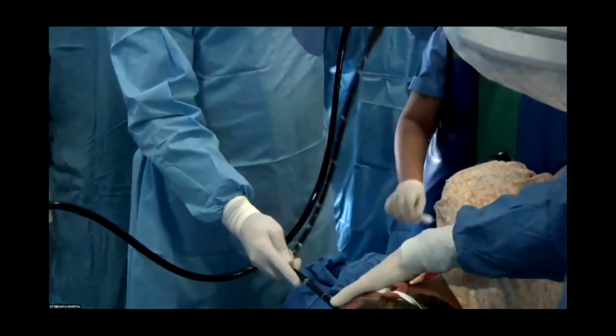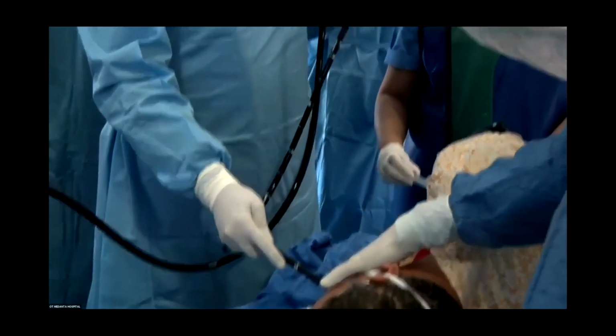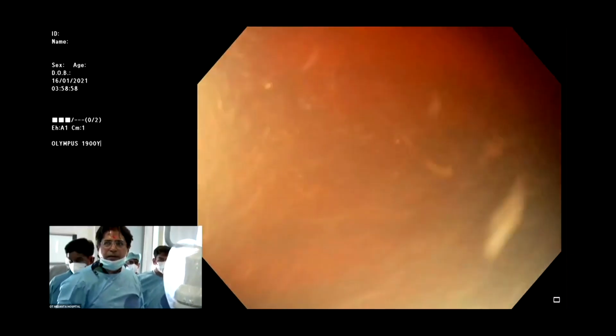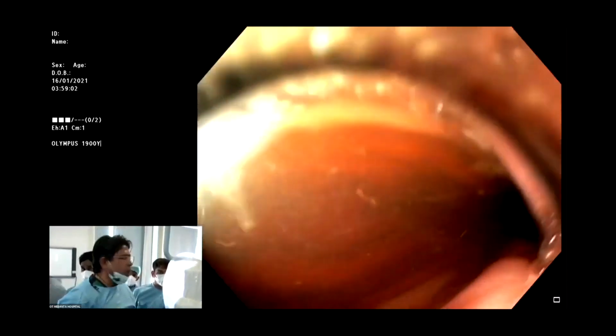So now I'm planning to do the upper GI and see, because this patient has large esophageal varices. That was my more worrisome feature, that he should not bleed from there. So that is there. We have not punctured the esophagus. Now we have gone to the, can you see there is no blood? Yep. So that itself indicates that the patient has not bled at the time of EUS examination.